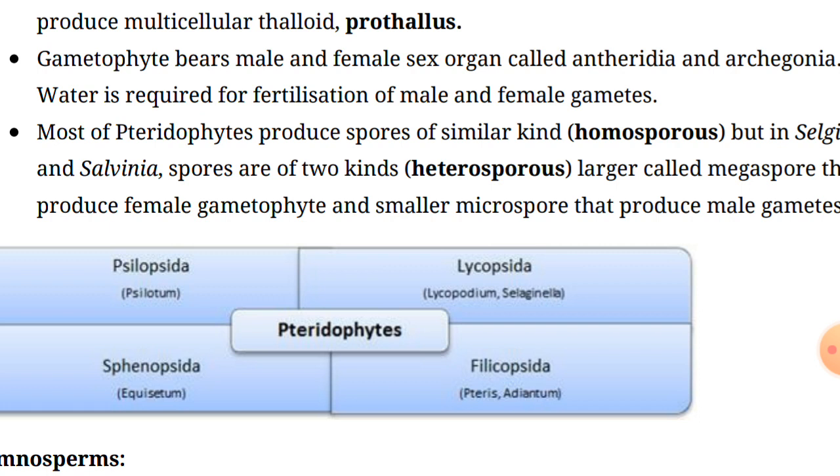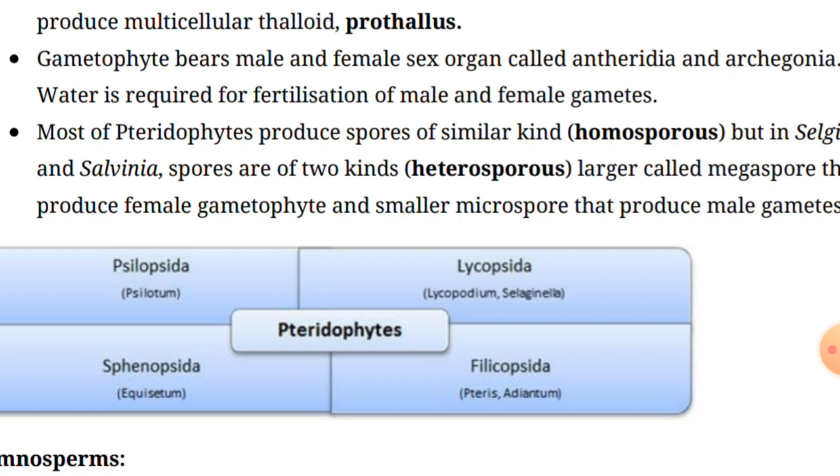And if we talk about the ecosystem, the stem has a rough surface, so it is used for scrubbing and polishing, because the surface is rough. As well as Azolla, a water fern, has a symbiotic association with nitrogen-fixing cyanobacteria. Azolla is very important because it is capable of the mutual symbiotic process with the